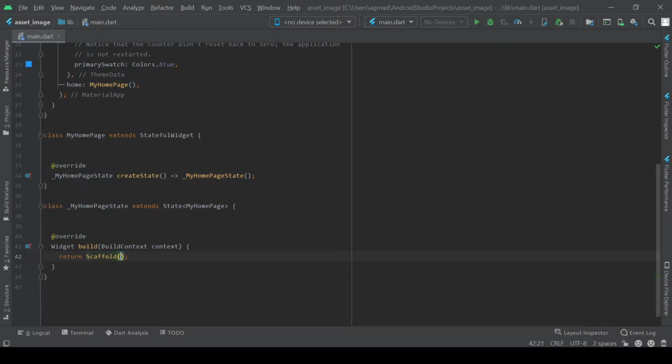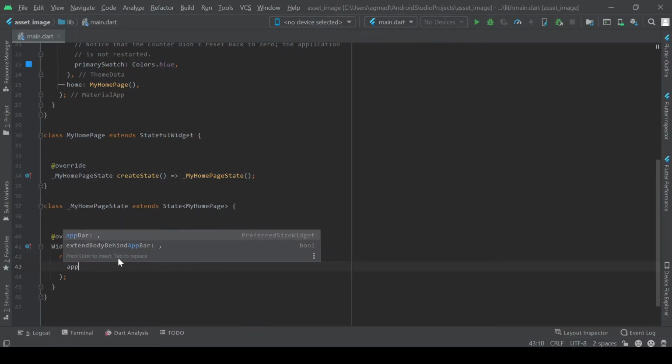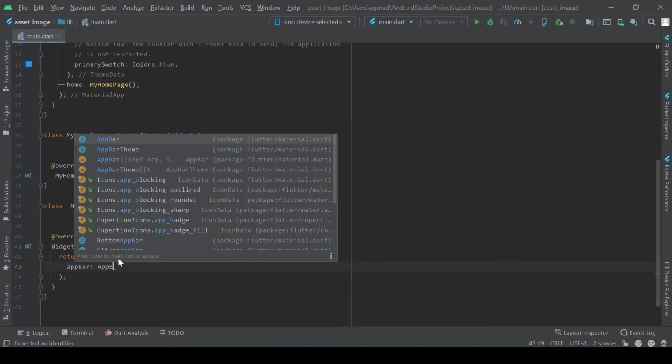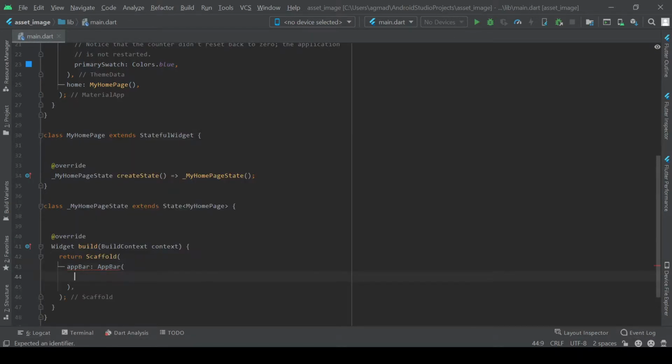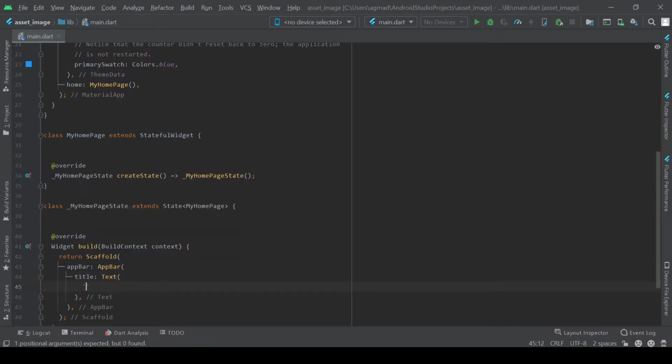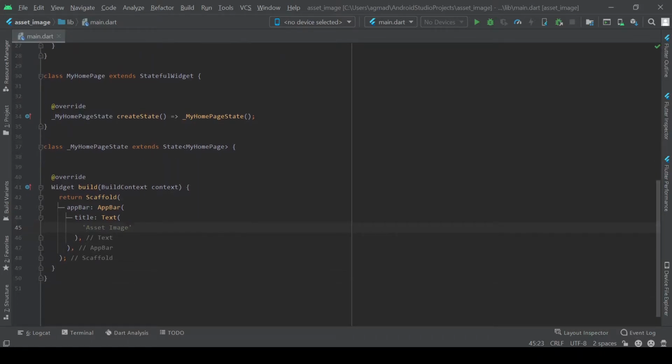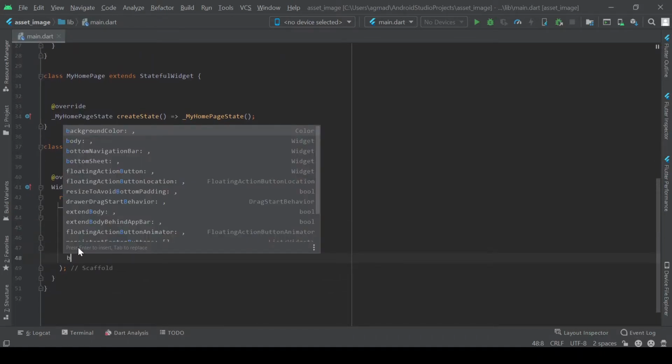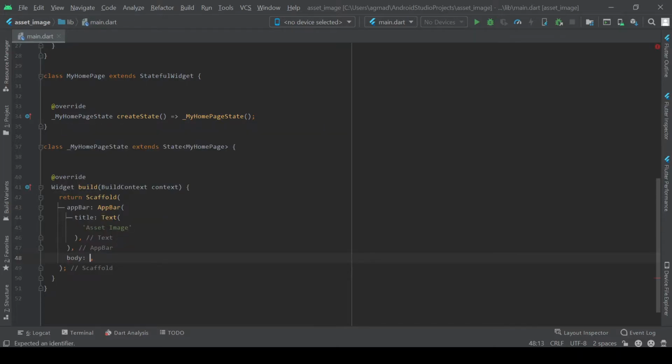So the first thing we're going to do is add an app bar with an app bar widget. The title will just be asset image. This needs to be in a text widget. So now we're going to move on to our body. That's going to be the main content, and this will be our asset image.